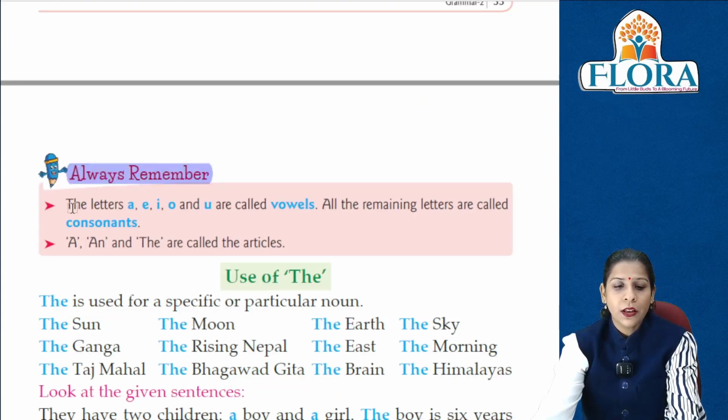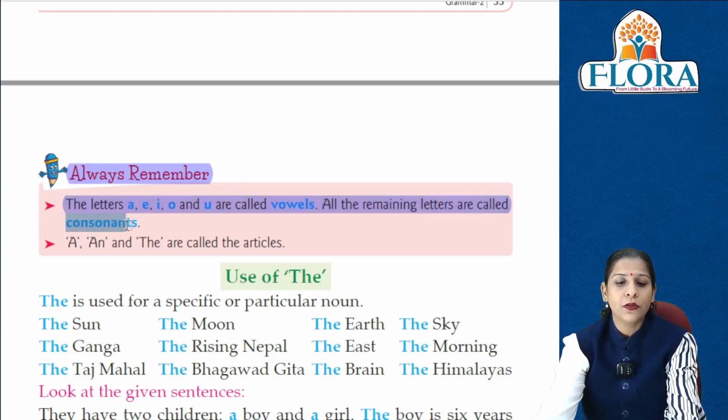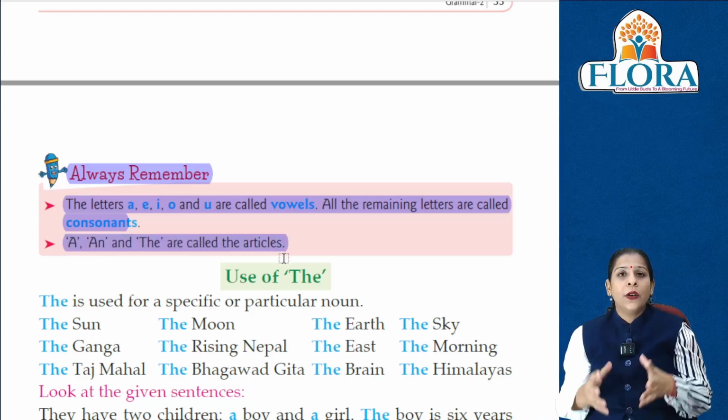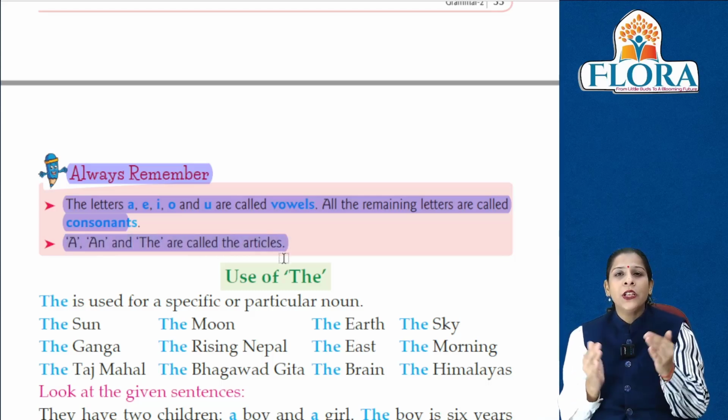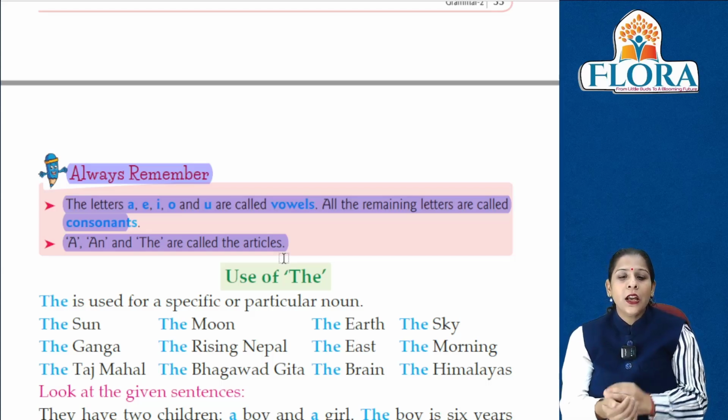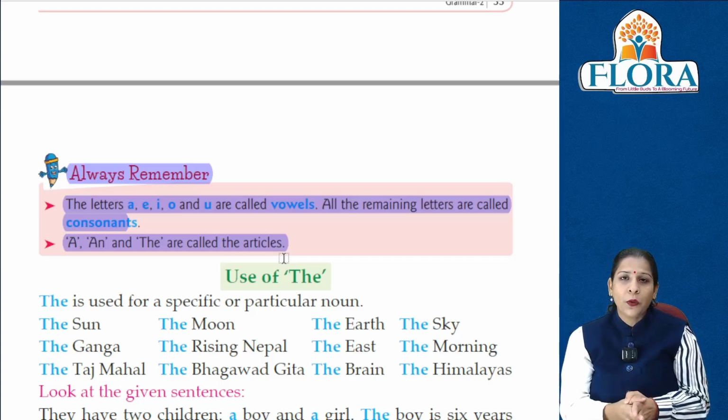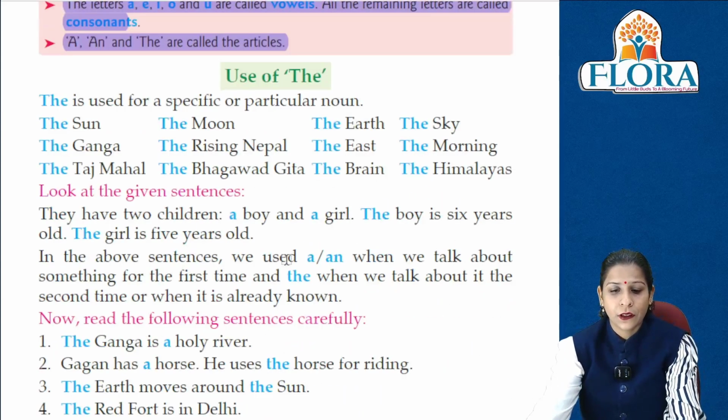Always remember the letters A, E, I, O, U. They are called vowels. All the remaining letters are called consonants. A, an and the are called articles. तो A, E, I, O, U हमारे 5 vowels होते हैं जिनके साथ हम an का use करते हैं और बाकी जो बचे हुए होते हैं 21 consonants होते हैं और A, an and the हमारे articles होते हैं.